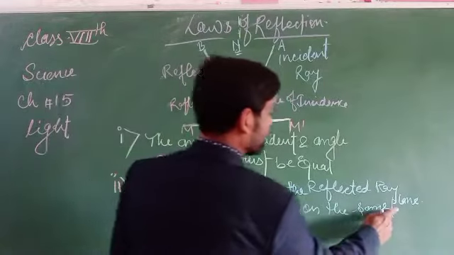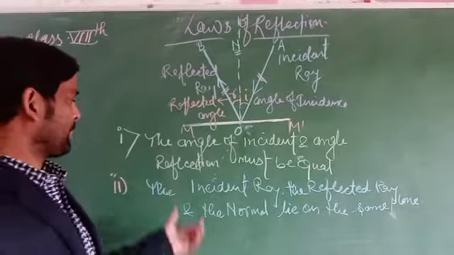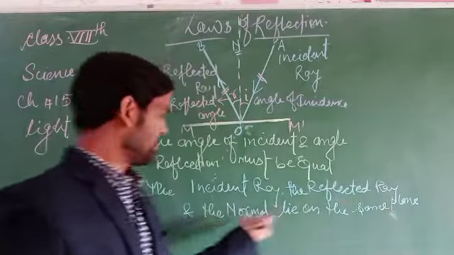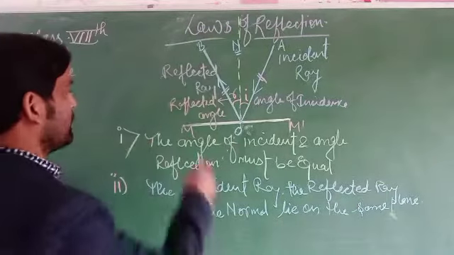The second law is that the incident ray, the reflected ray, and the normal lie on the same plane.